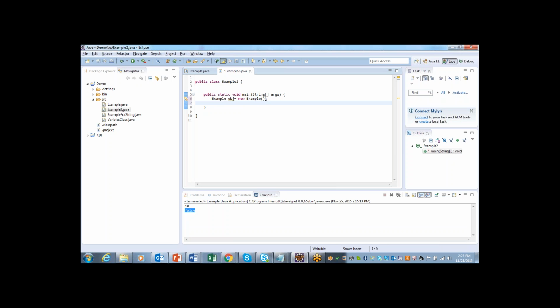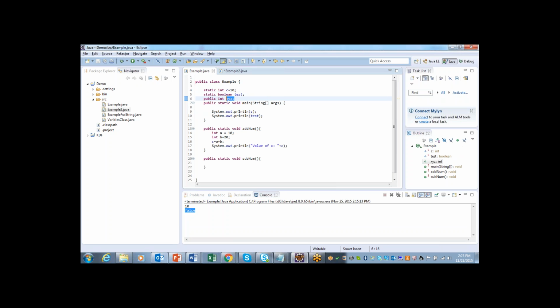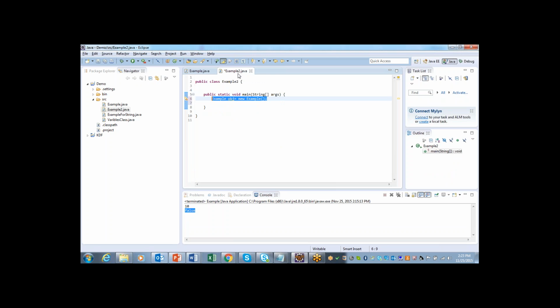Inside this, if a variable is a static variable which is defined outside the methods but inside the class with static, then directly I can call this variable with the name of the class. For example, inside example 2, I'll say example, the name of my class, dot. If you type dot, if that is a